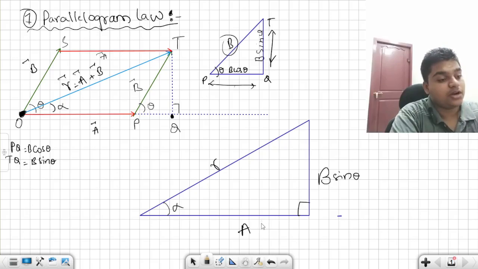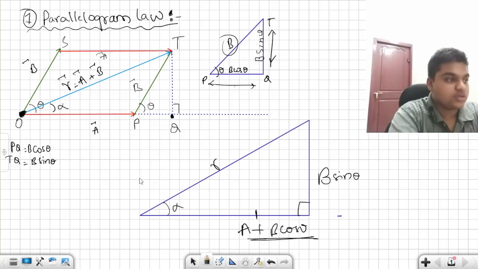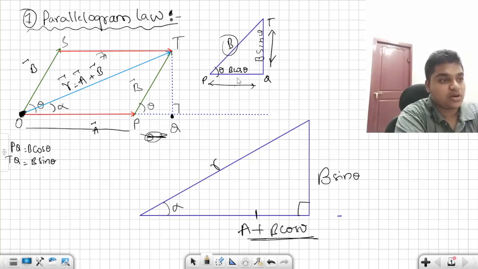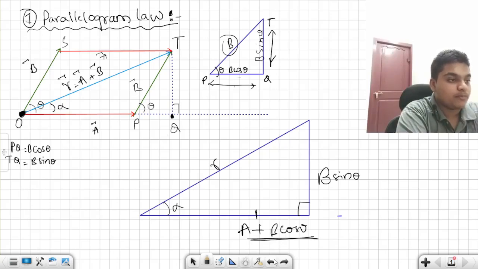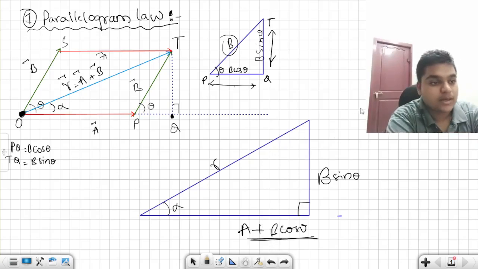Sorry, this is not your a, that is a plus b cos theta. Am I right? It is OP plus PQ. PQ is b cos theta and OP is a. So that is what we have written: a plus b cos theta. Clear? Are we good to go?